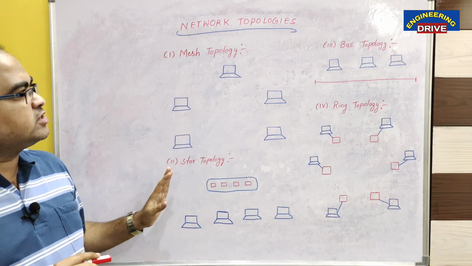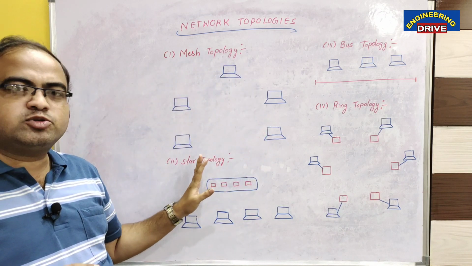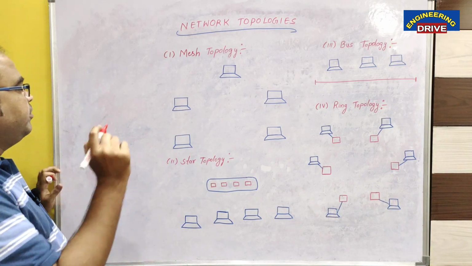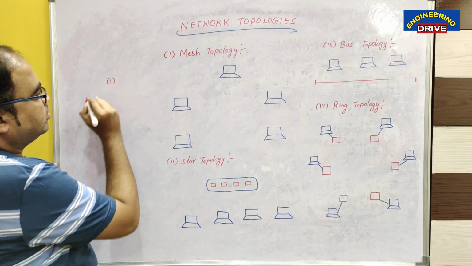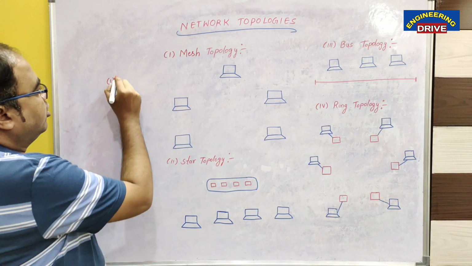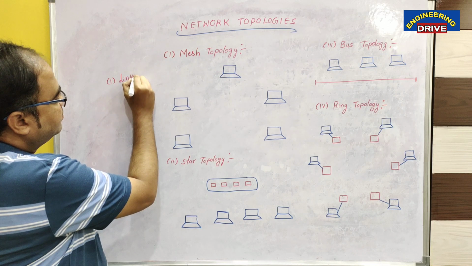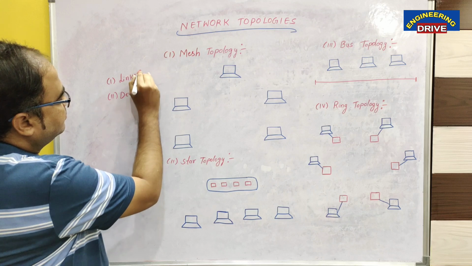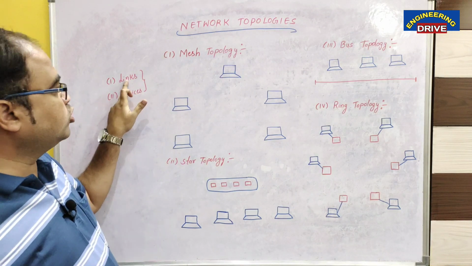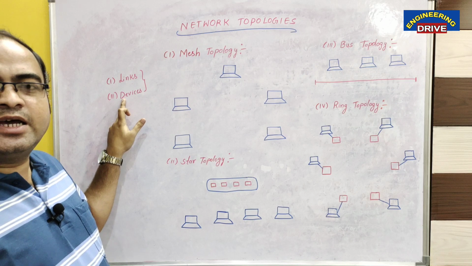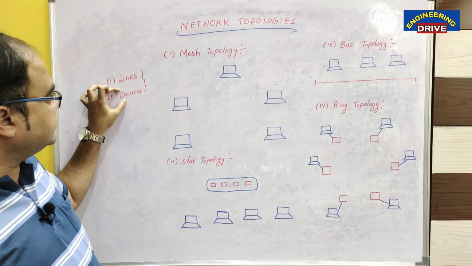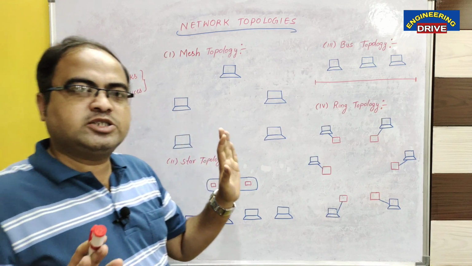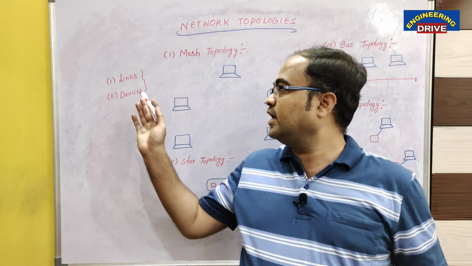Before directly going to these 4 types of network topologies, we should know that in a network, the 2 important things we need to understand and remember are, one, the links, and the second one, the devices. Links are used for connection and devices are the individual entities. So these devices are connected with the links. This is the overall structure of a network. A network is organized by using devices and links.